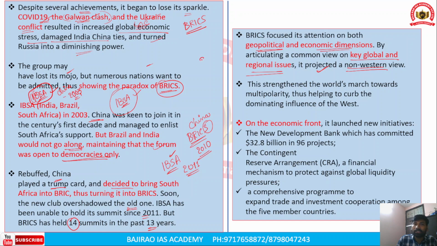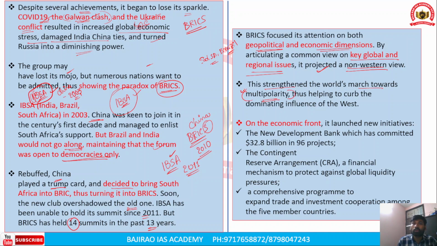Apart from this, countries like India, South Africa, and Brazil are also part of the global south. So there is a reason this grouping is projected as a non-Western bloc, and this strengthens the world's march towards multipolarity.